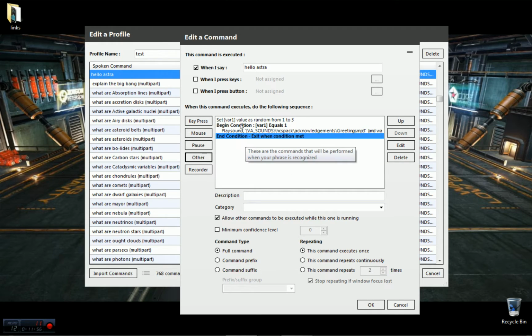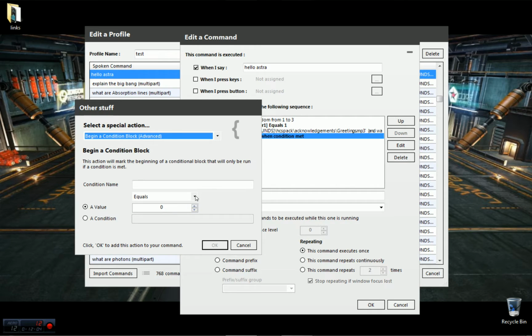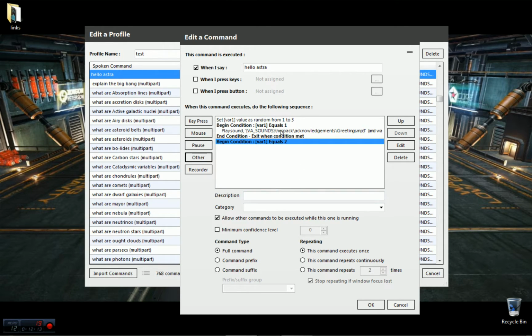Now let's create a new one. This will be the structure. Begin, do something, end. So let's create a new one. So begin a conditional block. And this time when it's 2, remember our variable is var1. Okay, so here when it's 1, here when it's 2.